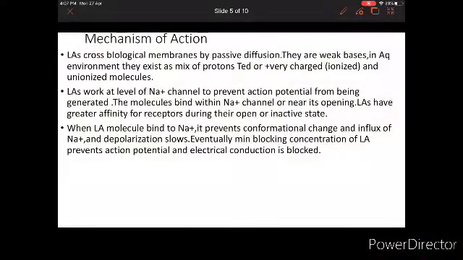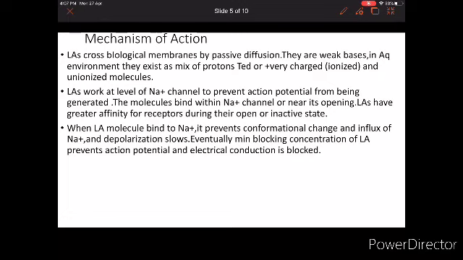Let's talk about the mechanism of action of local anesthetics. Local anesthetics cross the biological membrane by passive diffusion. They are weak bases in aqueous solutions, so there will be a mixture of positively charged ions and unionized molecules. This works at the level of sodium channels to prevent the action potential from being generated.